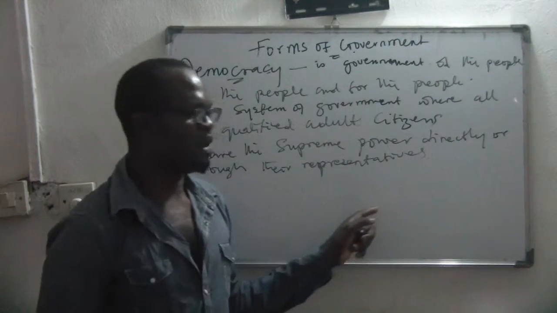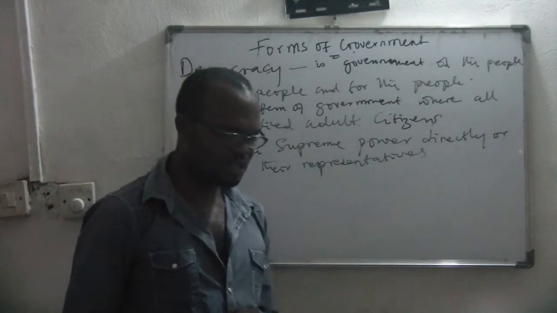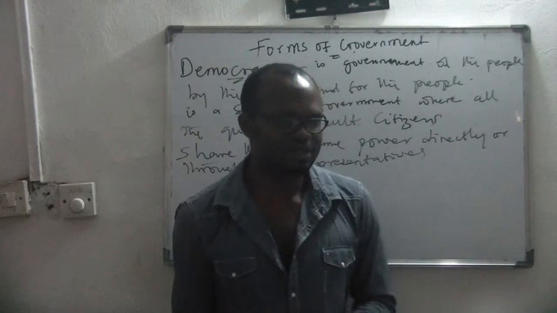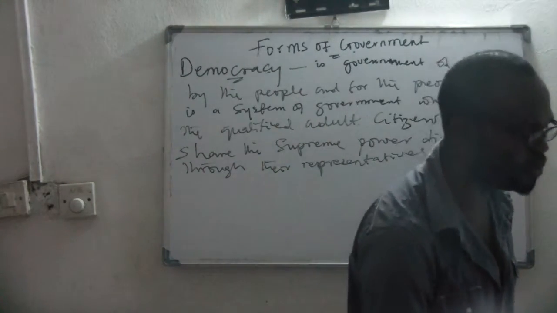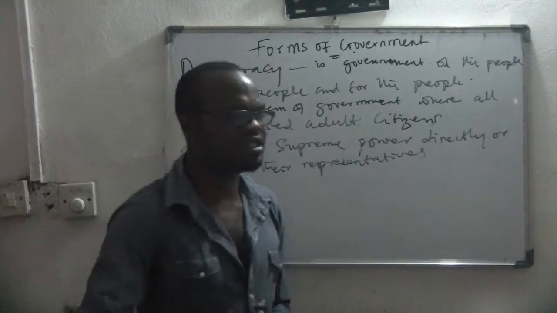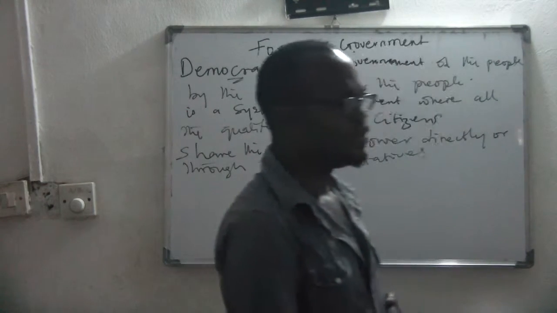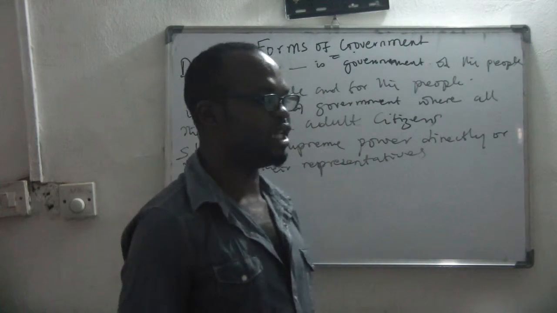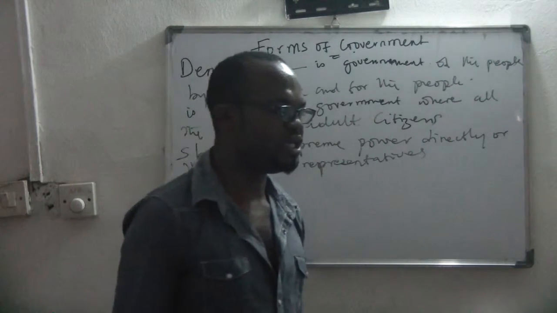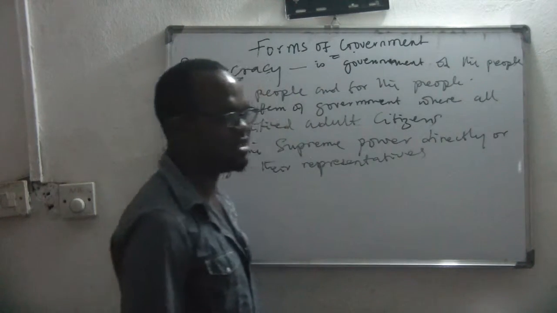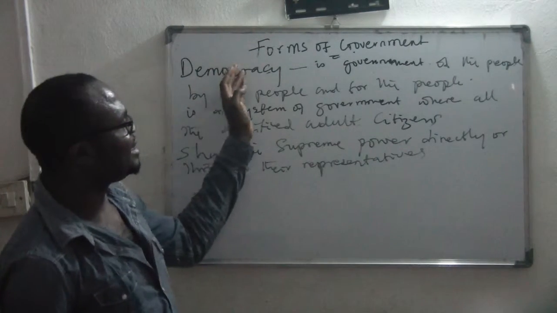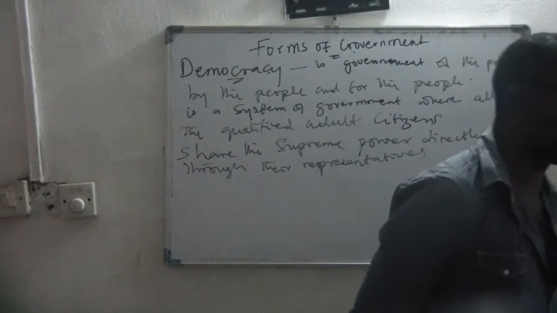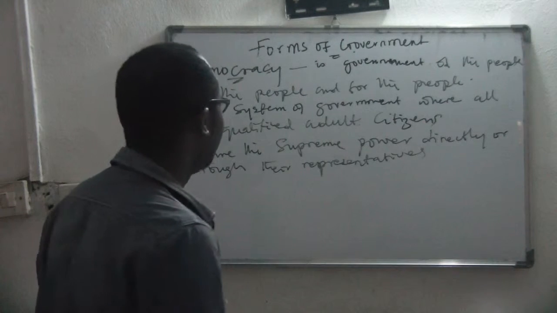So how do you share this power? By voting, is it not? If you don't want APC to be in power, during the voting you vote PDP. In the last election, we didn't want PDP to be in power, so we voted APC. That is what Nigeria voted. So if APC is not doing well, in the next election they might decide to vote AD, ABGA, PDP, Labour Party. There are plenty of parties, you understand? So in democracy, all the adult citizens have the right to determine who is their leader, and that right is exercised by voting.